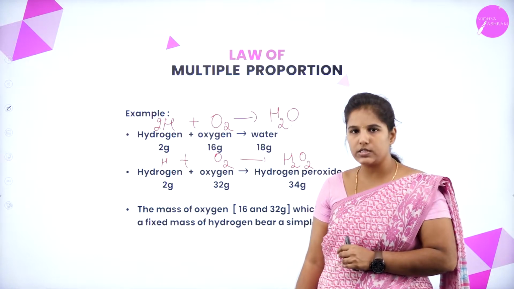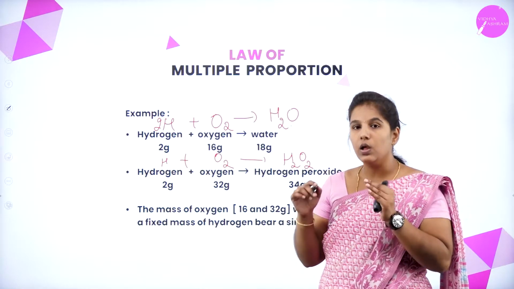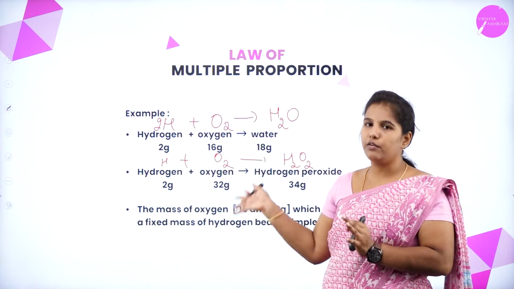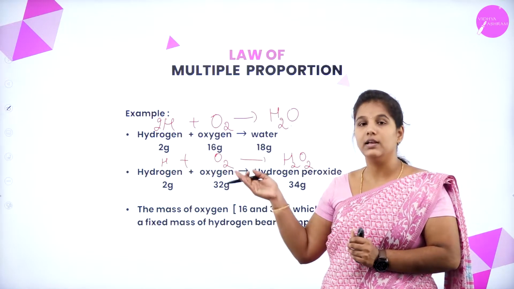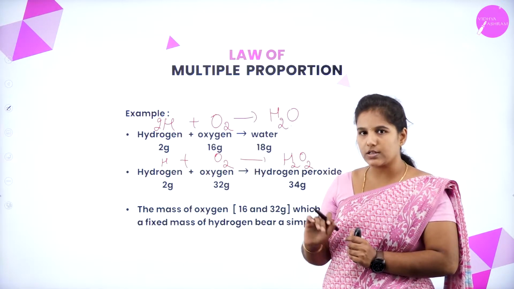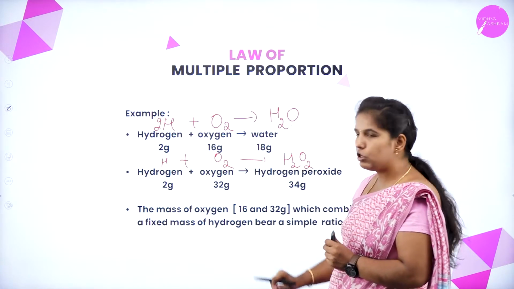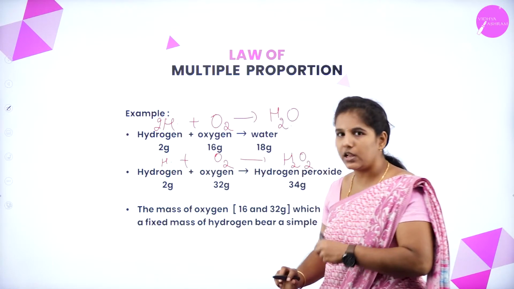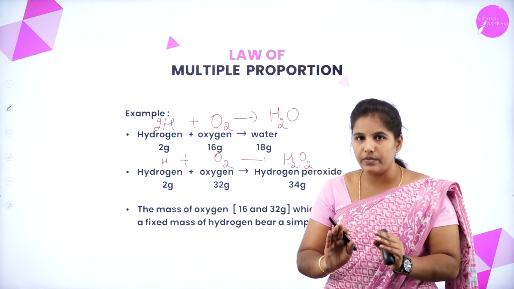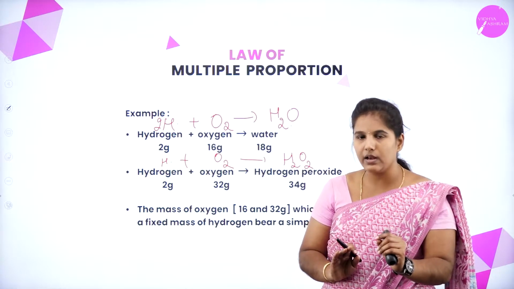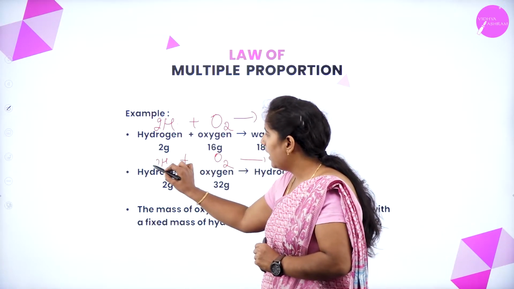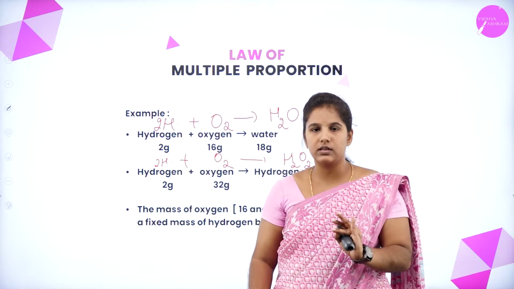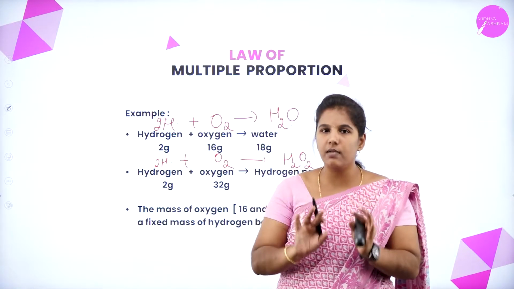This is another reaction where the same hydrogen and oxygen are used and form a different product, hydrogen peroxide. If you observe these two reactions, you can clearly say that the hydrogen element is the same and has a fixed mass.